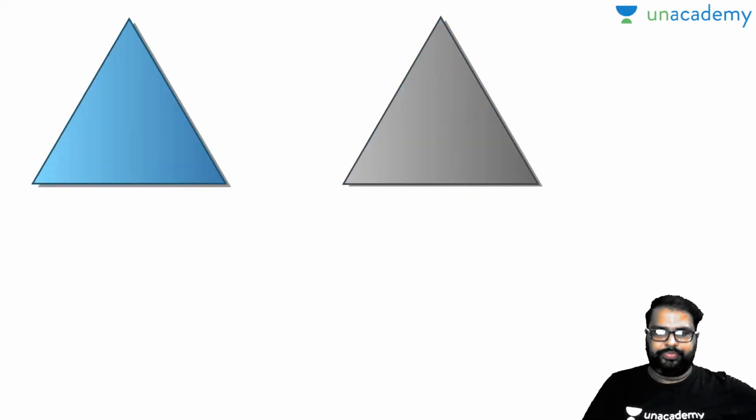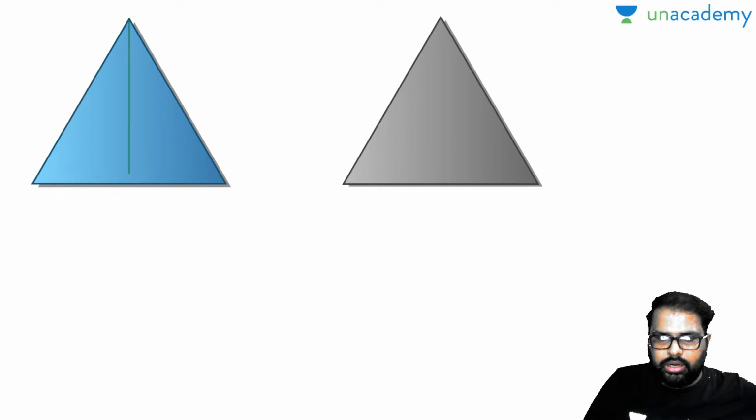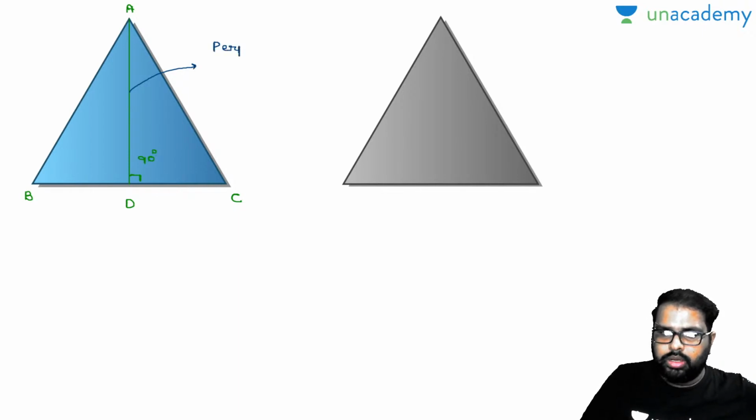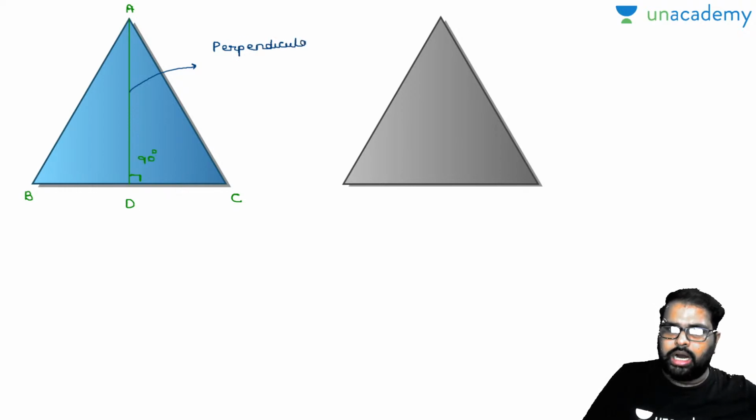Okay, now let us come to here. I have drawn a line segment from A to the opposite line segment where it makes exactly 90 degrees with the base. Now look, it will not divide into equal halves. So what is this called? Can anybody say in the comment section box? What is this AD called here? Waiting for your answer. This AD is called perpendicular. And sometimes we call it altitude also.